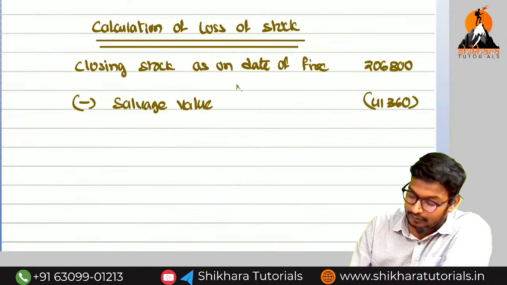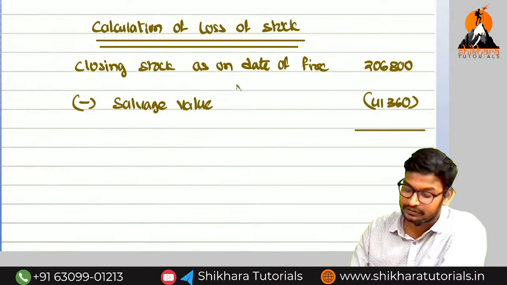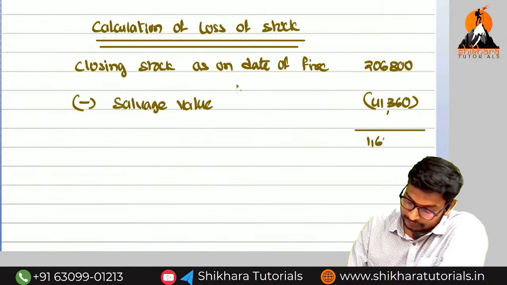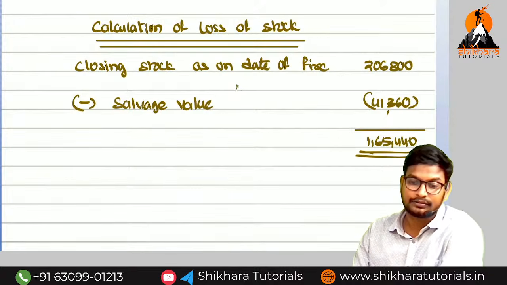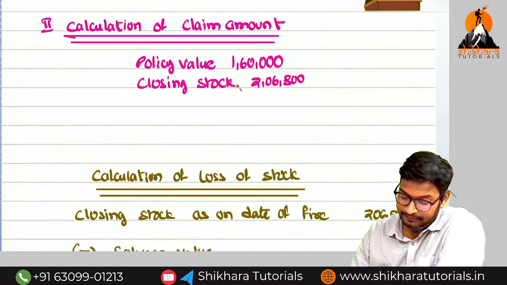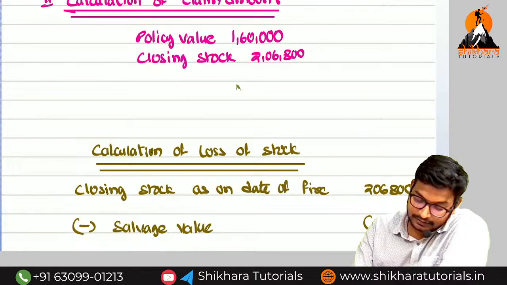41,360. Why are they not going to compensate? This amount we can realize by way of sale to outside persons. How much? 1,65,440. Come on, online students, answer. 1,65,440.